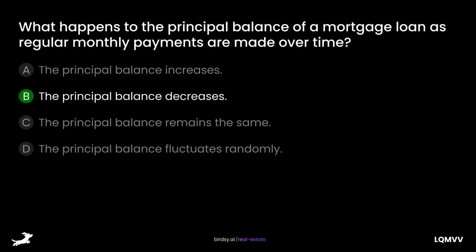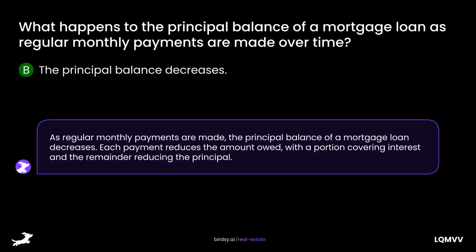The answer is B, the principal balance decreases. As regular monthly payments are made, the principal balance of a mortgage loan decreases. Each payment reduces the amount owed, with a portion covering interest and the remainder reducing the principal.